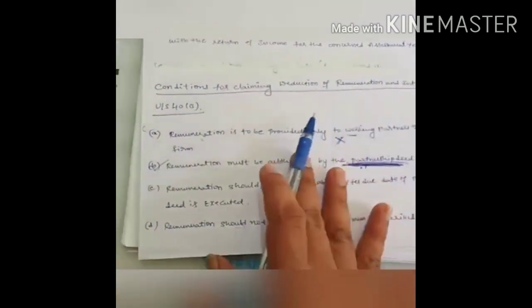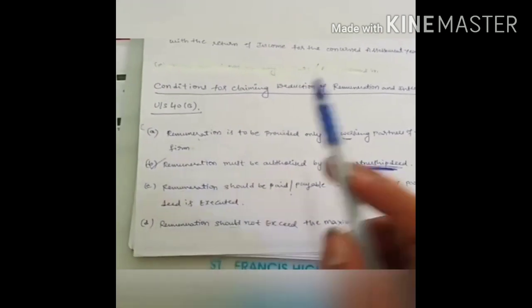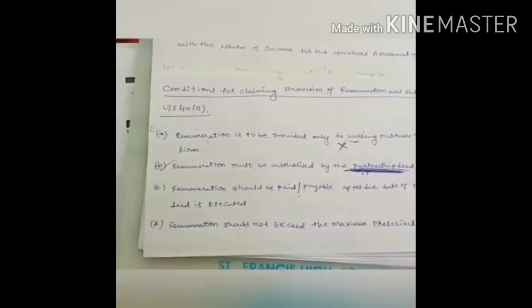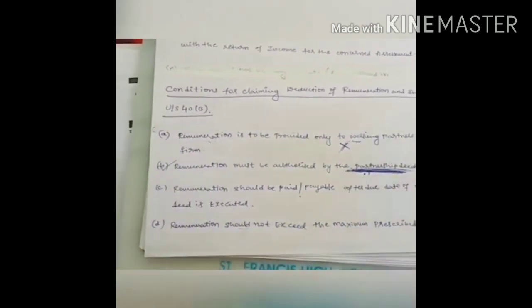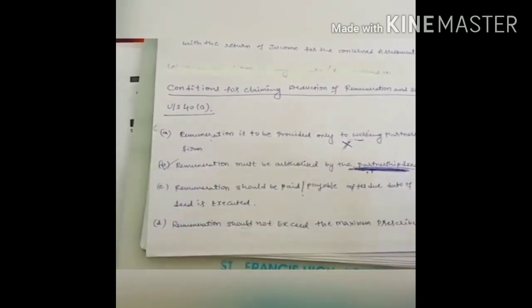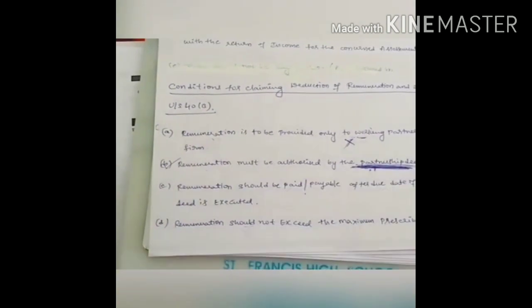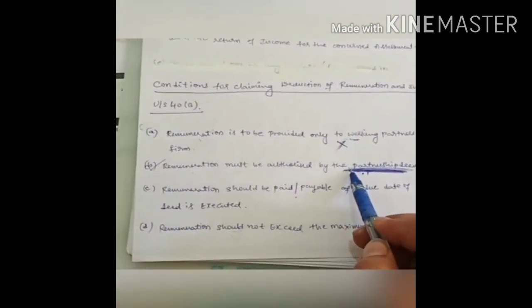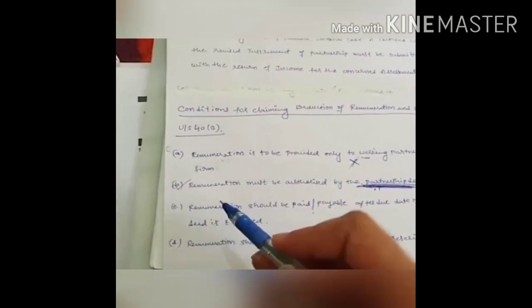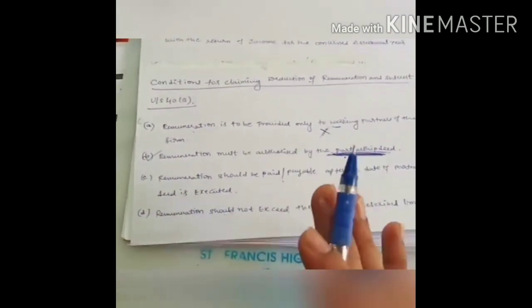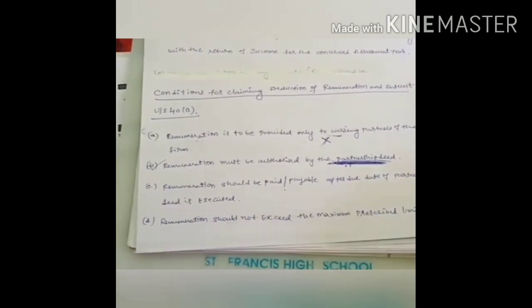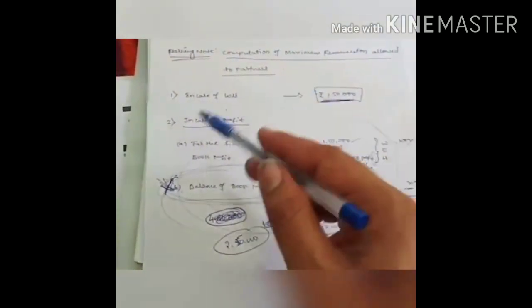Once again I will repeat. First, remuneration should be paid only to the working partner. If you are paying a non-working or sleeping partner, don't take it into consideration for calculation purposes. Second, whatever remuneration you are paying should be paid according to the partnership deed, and it should be paid after the execution of the partnership deed. And fourth, remuneration should not exceed the maximum limit prescribed under the provision. So this is the provision.